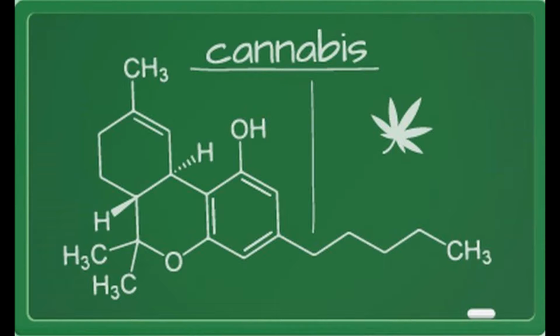The plant contains a number of chemical compounds, and these unique compounds are called cannabinoids. Delta-9 tetrahydrocannabinol, THC, and cannabidiol, CBD, are the two major active ingredients and the most studied of the plant. Cannabinoids act on the user by interacting with specific receptors in certain cells in the brain.